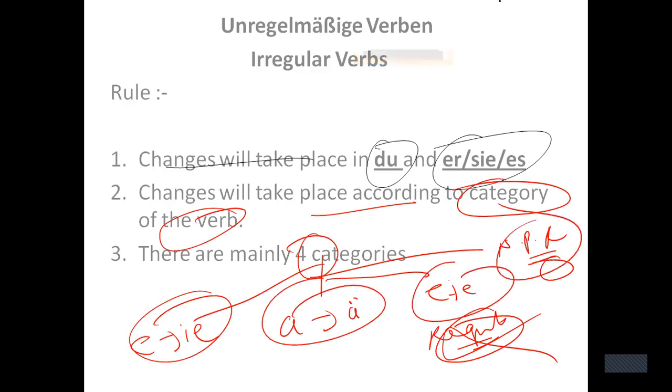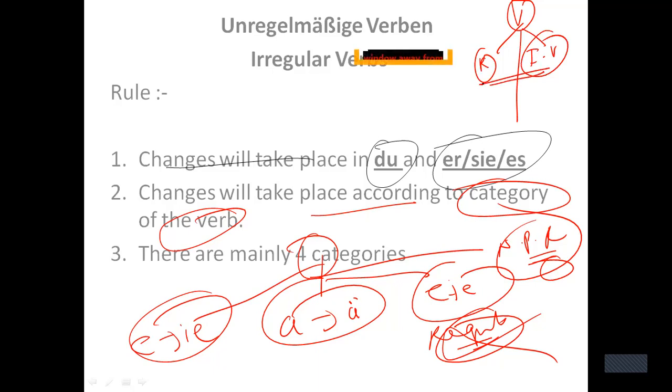I told you in the beginning that there are 2 types of verbs: regular verbs and irregular verbs. The only difference is in the conjugation. Here there is no change in the verb root. Here the changes will take place in the verb root only in du and er/sie/es.